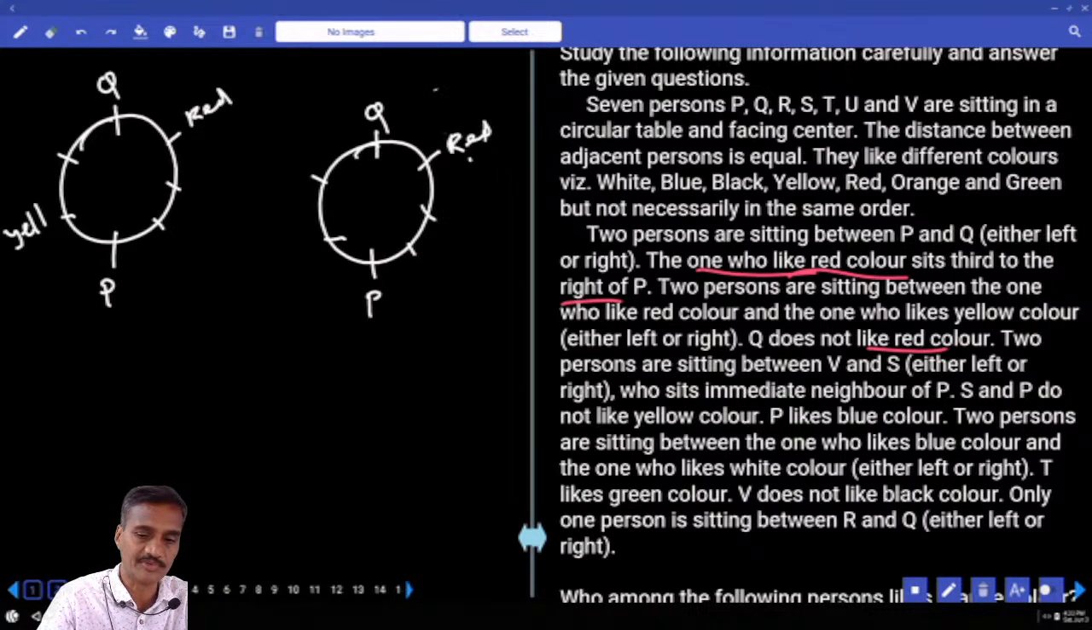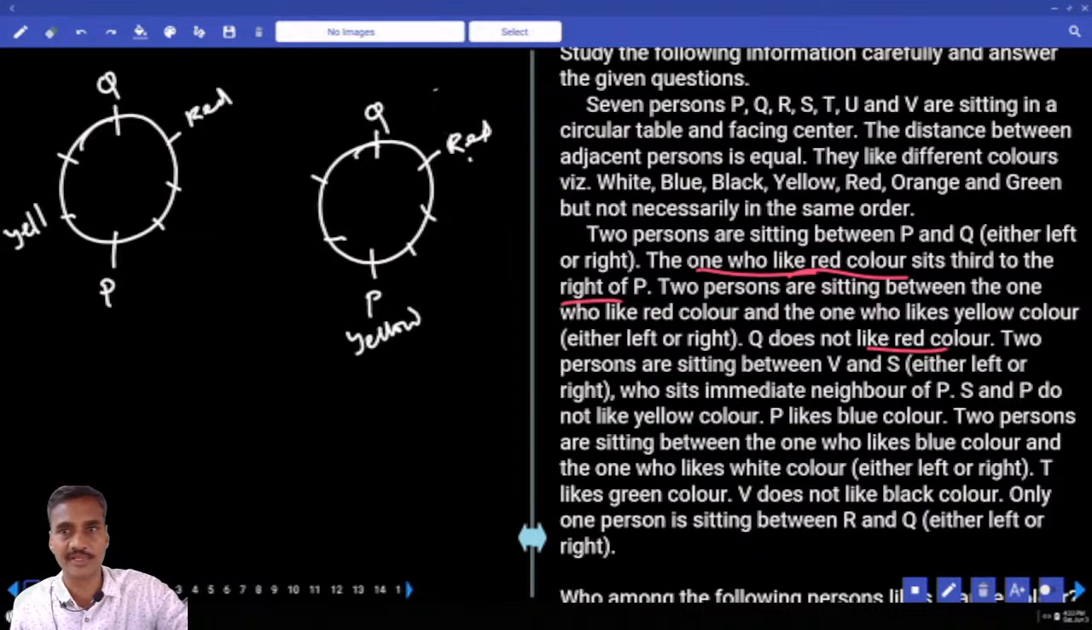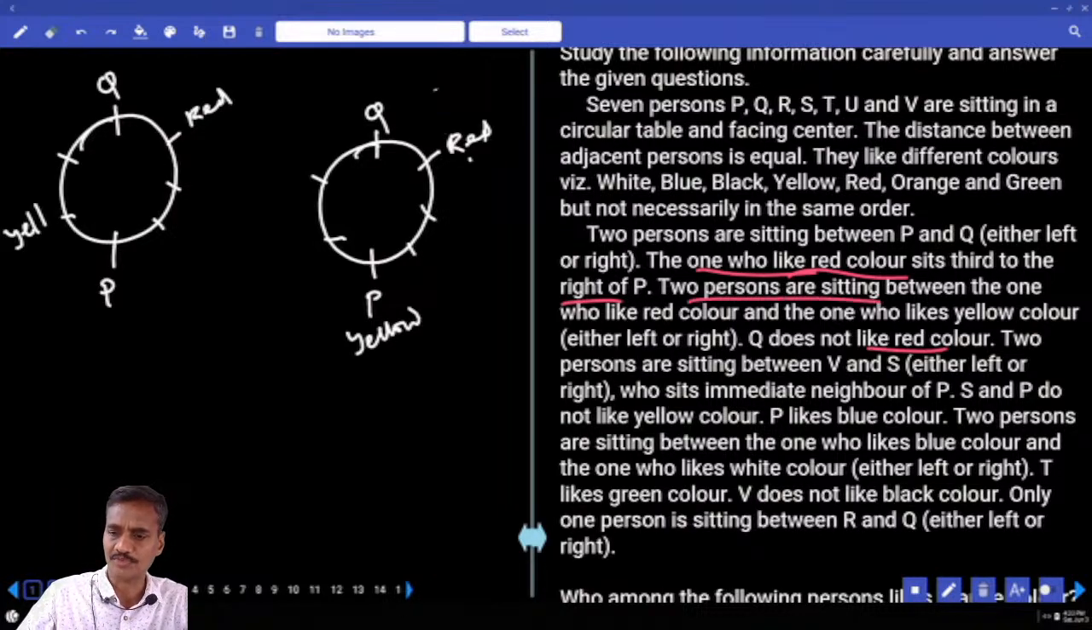And there are 2 people between P and the one who likes red and the one who likes yellow. Yellow can be here as well. And 2 persons between red and yellow, there are exactly 2 people. And next one, Q does not like that. There are 2 persons between V and S. V and S, there must be exactly 2 people.